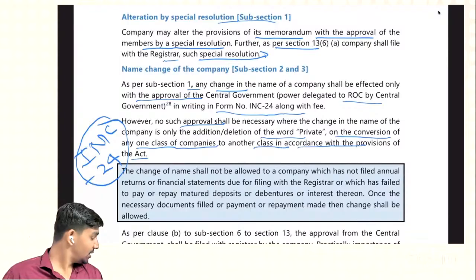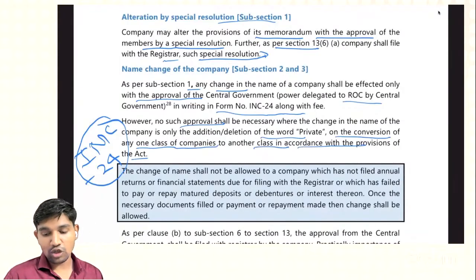So here it is clear that there is no need for such Central Government approval, which is delegated to the ROC, if the company has converted from one form to another and is adding a suffix like Private Limited or Public Limited.